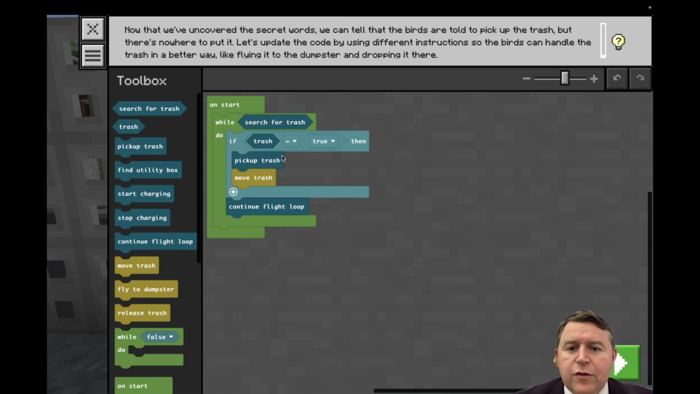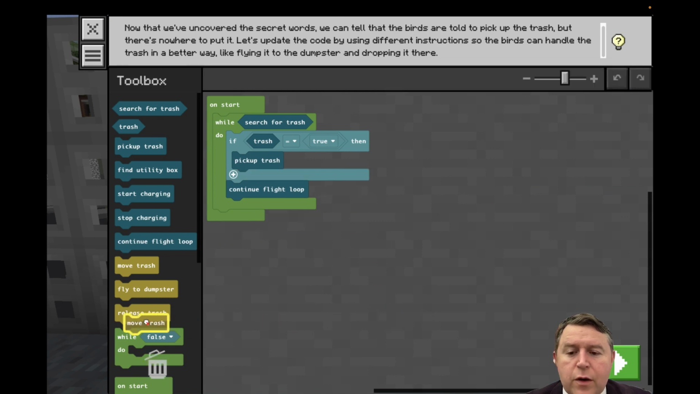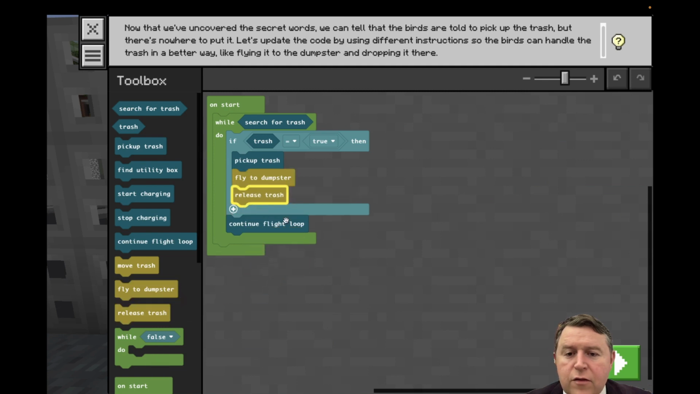Okay, so it's continued to fly in a loop. So let's have a look at the hint here. Replace move trash with 2 new blocks. Okay. So change. Okay. Replace move trash with 2 new blocks. So we're going to take that one out. I guess we have to fly to the dumpster and release the trash. Okay, let's see, does that work?